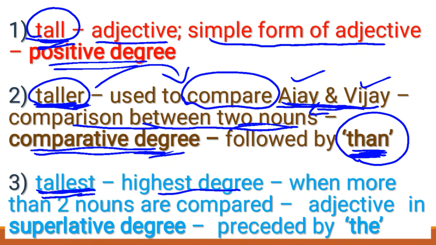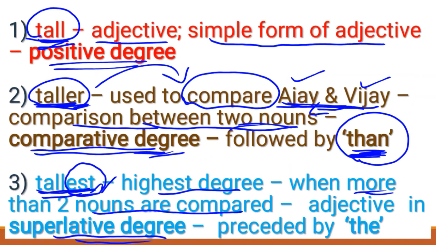Okay, children. So here, when more than two nouns are compared using the highest degree, the adjective is said to be in the superlative degree. So the third type of degree is the superlative degree. Yes, the superlative degree ends with est, as in tallest, and it is preceded by "the".